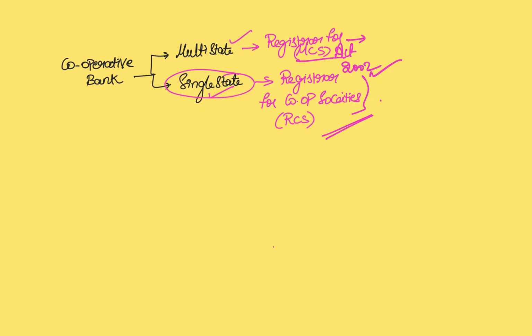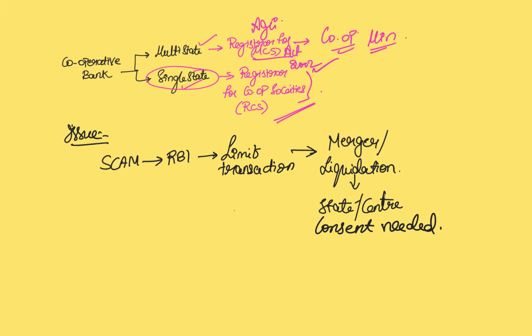So previously, under the Agricultural Ministry, there was an office, Registrar for Multi-State Cooperative Societies. Now that is transferred to the Cooperation Ministry after the formation of this ministry. There is an issue with this dual regulation. For example, let us consider there is a scam in one such urban cooperative bank, which is usually a multi-state entity.